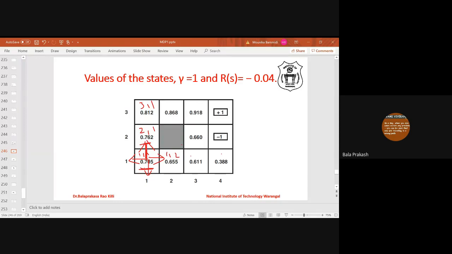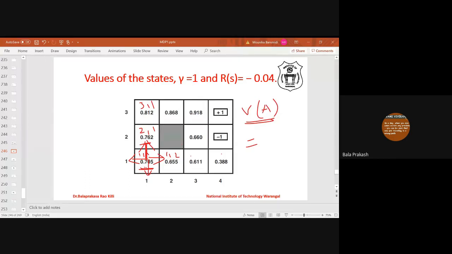Now, if the system is in state A, what is the value of state A following the policy? It was defined. What are the possible actions? Move up, move right, move left, move down, right? So if it is in state A and it moves up, the effect of the action is uncertain.